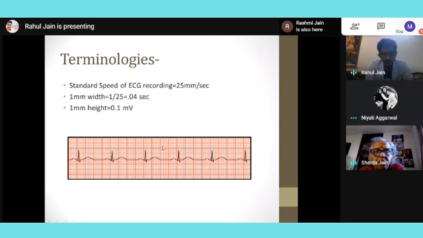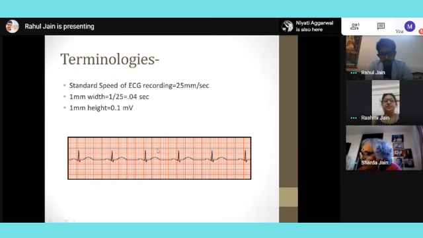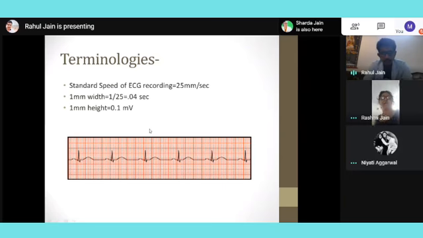Each big box corresponds to 0.2 seconds, so 5 boxes will correspond to 1 second. And in each big box there are again 5 small boxes, so each small box corresponds to 0.04 seconds. This is something to be memorized, and the concept is also in front of us.